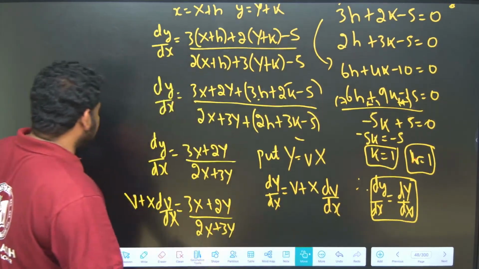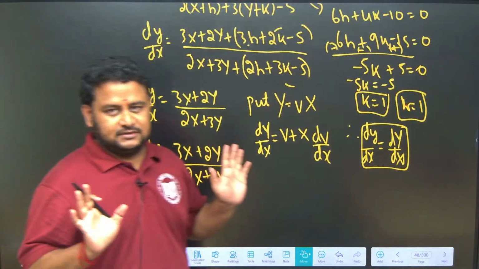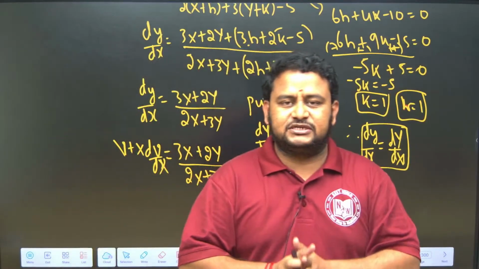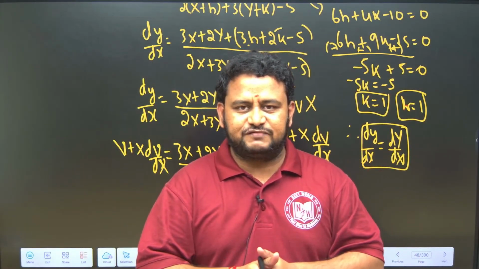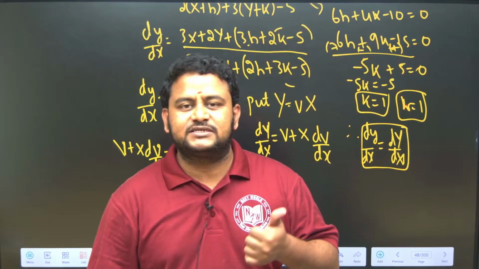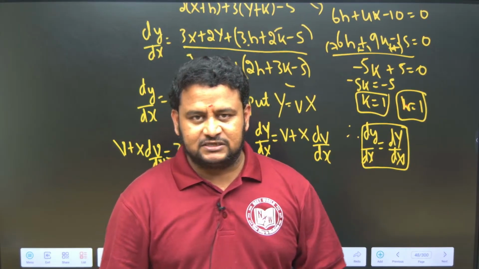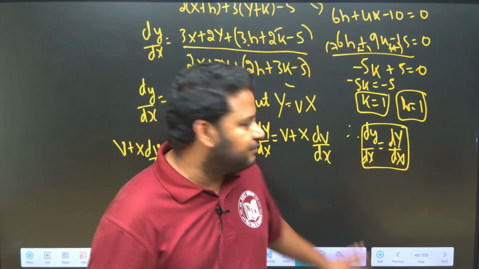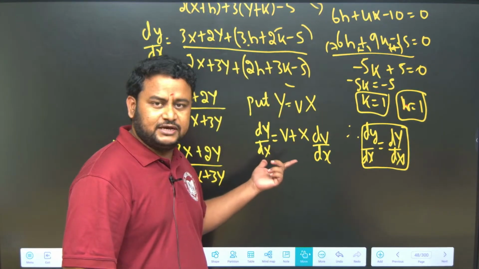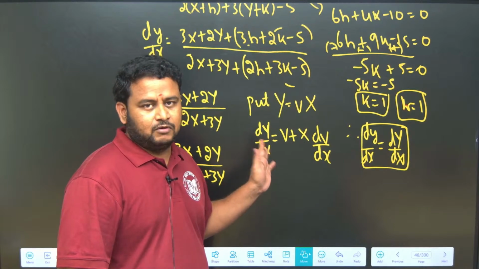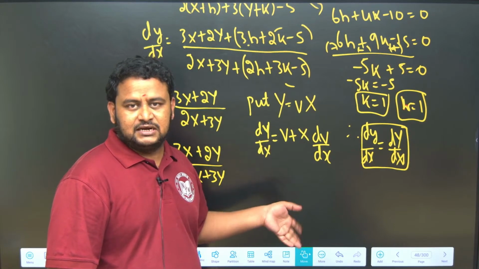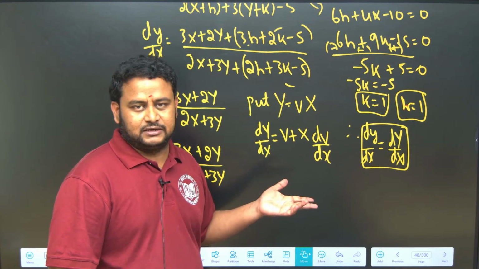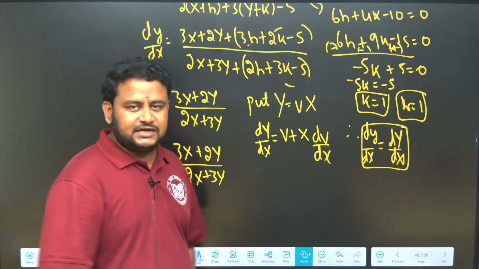Alright, now we have got it in the form which we need. Till now we reduced it to the homogeneous differential equation form, and in this form we know we have to put y is equal to vx if we want dy by dx. If it is dx by dy, we have to put x is equal to vy. The only change here is that we are using capital dY by dX. Later we will come back to small dy by dx.